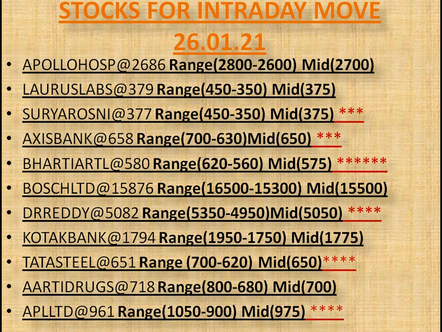Dr. Reddy, that LTP is 5,082. Kotak Bank, that LTP is 1,794. Tata Steel, that LTP is 651. Aarti Drugs, that LTP is 718. Alembic Pharma or APL Limited, that LTP is 961. You can note down every stock's range with midpoint for intraday trading.